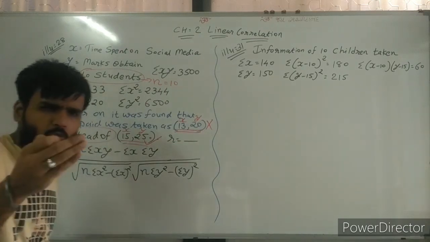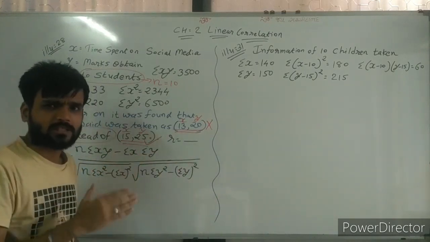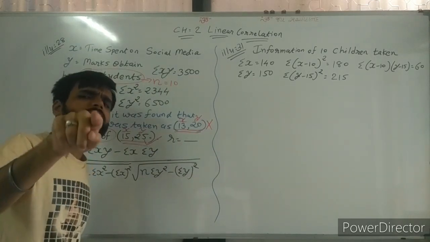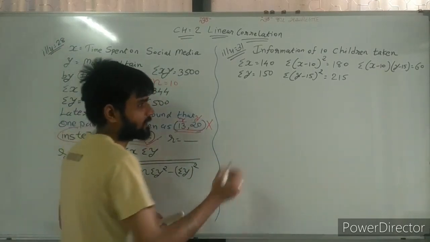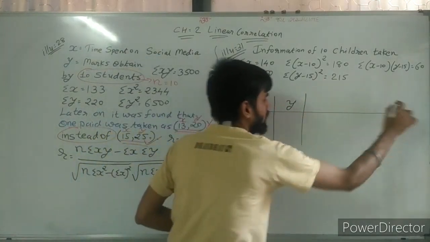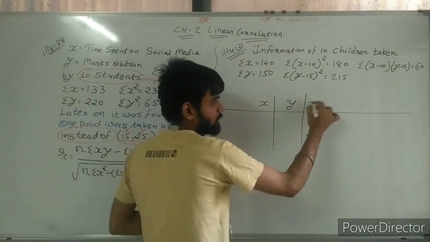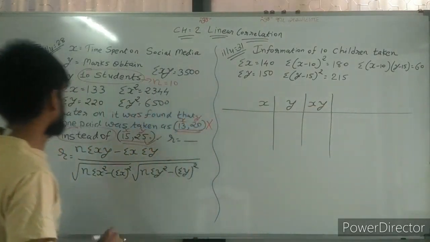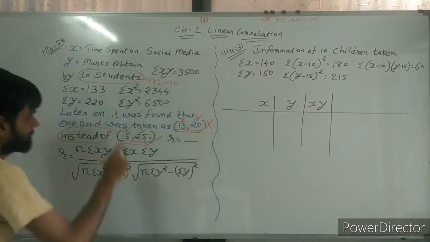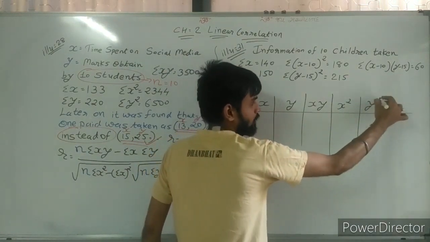So I am giving you one trick. Try to understand how we do the sums. We make columns, so here also make columns. Which columns do we need? First of all, x and y, which are always fixed. Now sigma xy is there, so the third column is xy. Then on the basis of x and y we can find x square and y square, so make two columns, x square and y square.